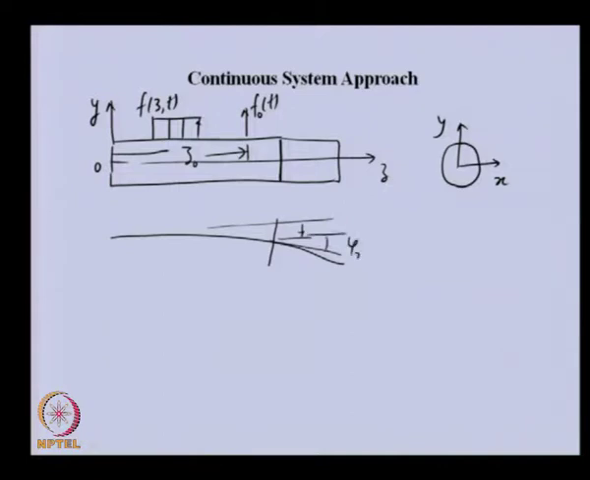So, we will be having two coordinates required to define the displacement of this particular shaft segment. Now, let us try to obtain the free body diagram of this small segment.